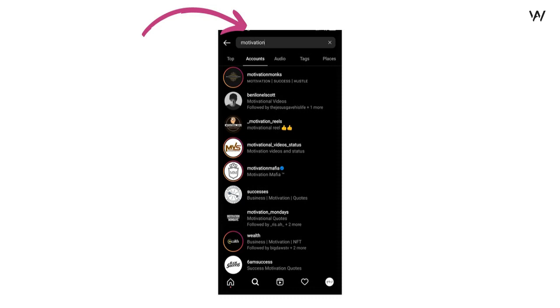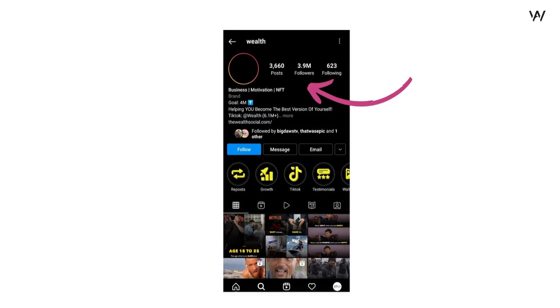And as you can see on the screen, after I searched for the word motivation, a lot of pages showed up. So what I'm going to do is that I'm going to check the engagement rates of each and every page. The first page that I'm going to check is the page called Wealth. So now I hope you remember how to check the engagement rates. The first thing that you have to check is the number of followers. So this page is having around 3.9 million followers. Now let's check a few of its posts.